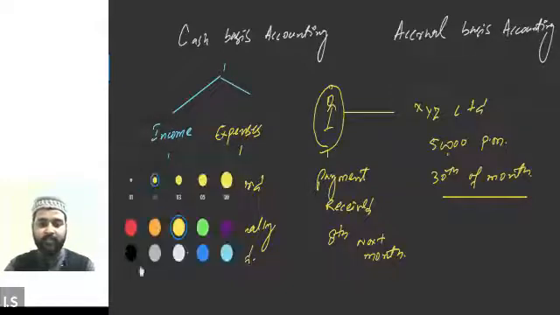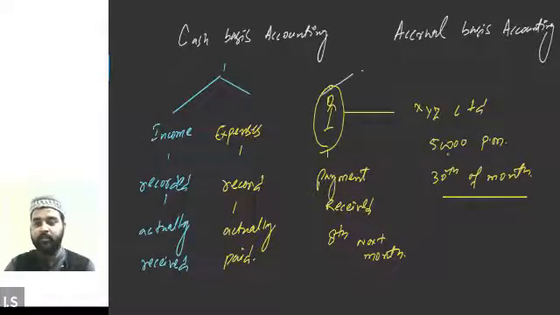So as far as the accounting is concerned, let's suppose he is following the cash basis accounting. Let's suppose he is recording all of his income and expenses as per the cash basis accounting. So tell me, at what time he will be recording the salary in his books of account? He will be recording the salary in his book of account on the 30th of the month or the 8th of the next month, if he's following the cash basis accounting? Sir, 8th of the month.